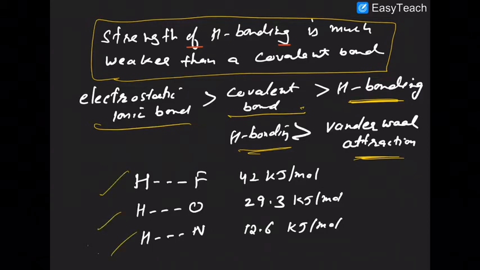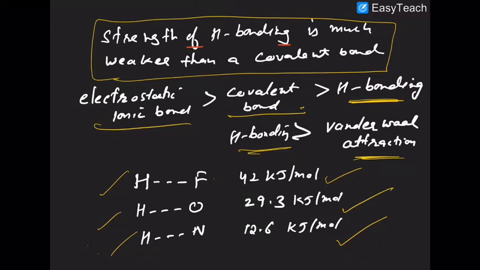These are the 3 most common hydrogen bonds. Their strengths are what? Look at that: 42, 29.3 and 12.6. So here you can easily see that hydrogen bonding between fluorine and hydrogen is of maximum strength, and it is very high for oxygen and hydrogen also. So you can easily see that oxygen and fluorine have the ability to form very strong hydrogen bonds. There is one thing more.